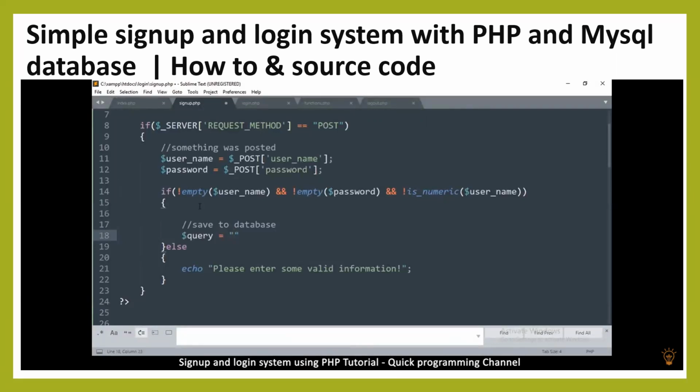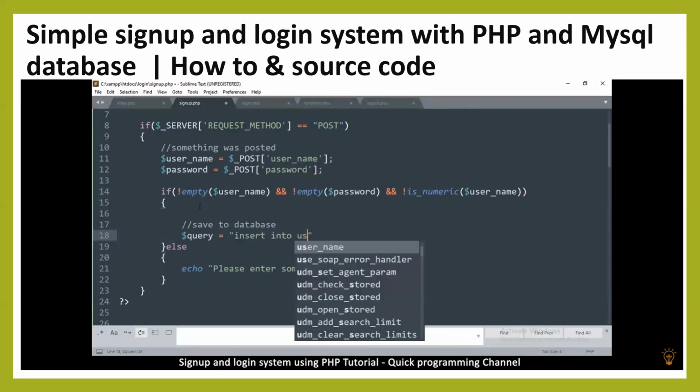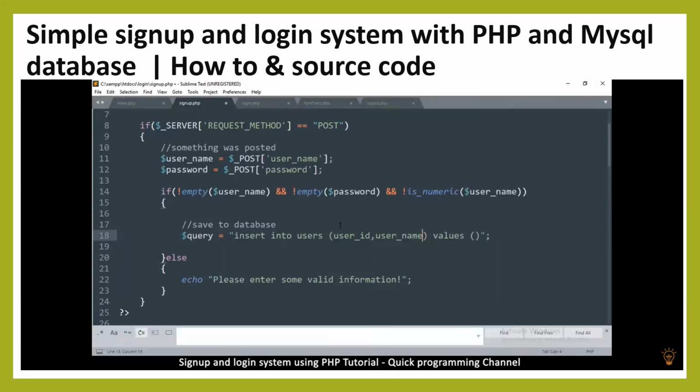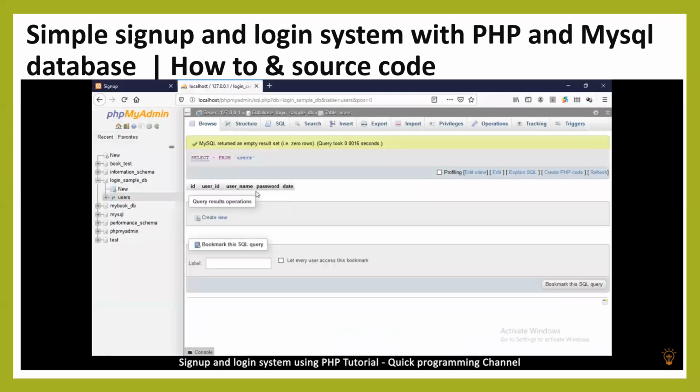We say query is equal to, we'll say insert into users, which is the table, put open and close brackets, say values, and then open and close brackets, semicolon. So in here, we're going to specify the columns we want to insert and their values. The first column is user_id, comma, username, comma, password. These are the columns we created in our database. We don't mind date because the database will create date on its own. ID will be created automatically. So we're going to just add these three in the middle.